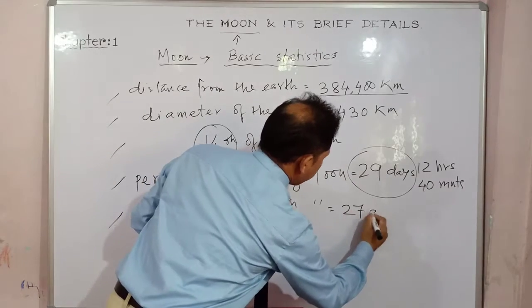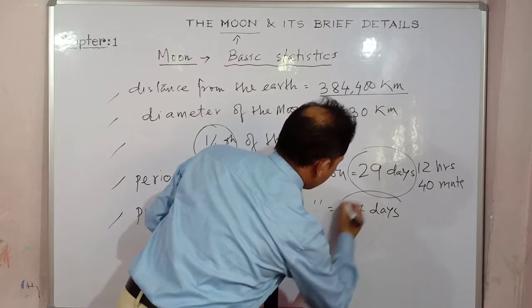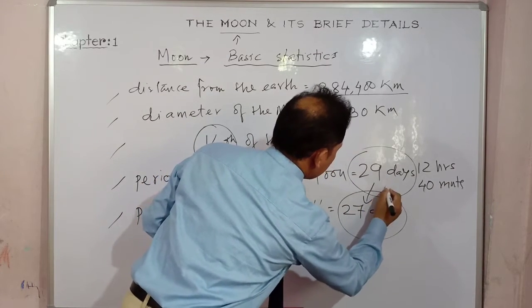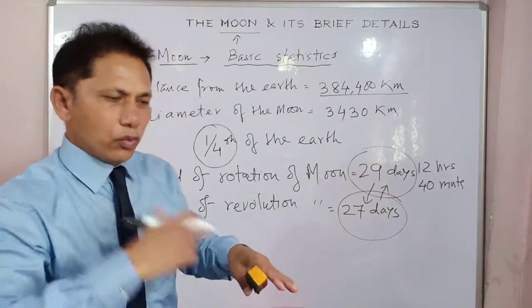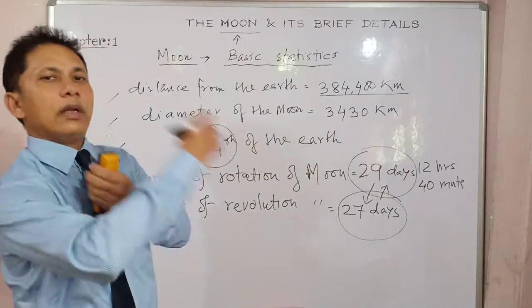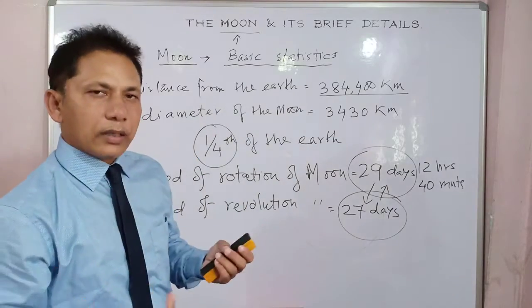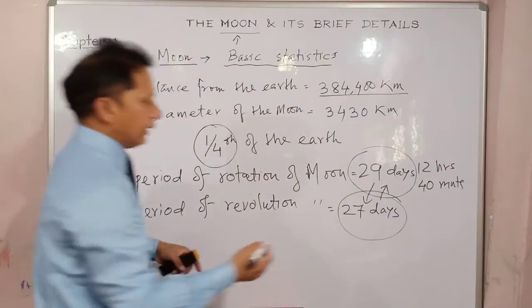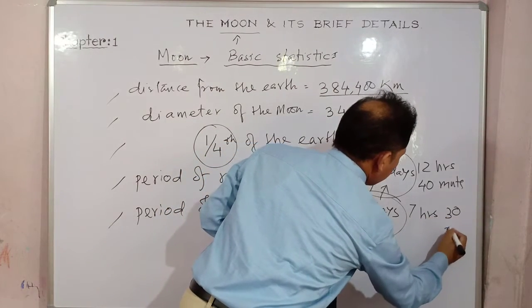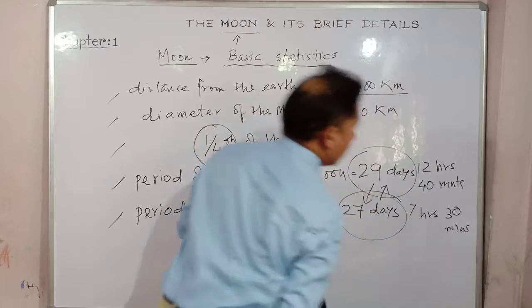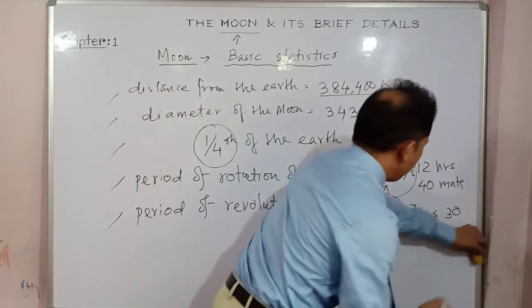This time it is 27 days. Don't you see these are quite close, almost the same period? It rotates and it also revolves around the Earth. Got my point? So 27 days, 7 hours and 30 minutes. Got my point? Okay.